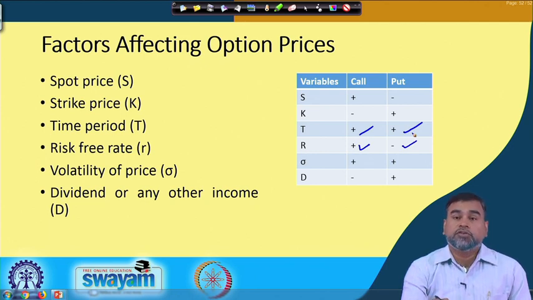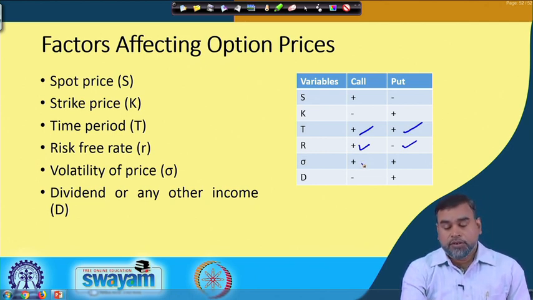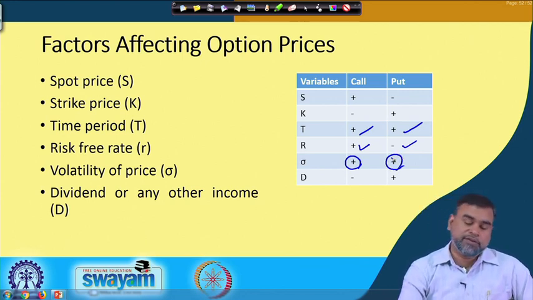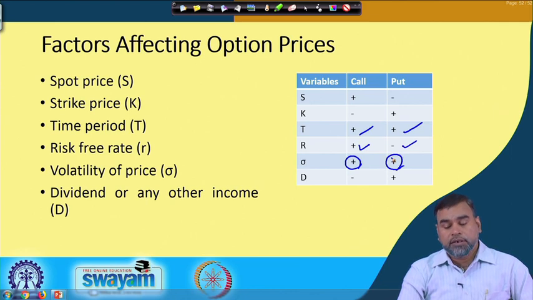And if it is fluctuations or standard deviation, then the more the standard deviation or fluctuations in the spot price, the more positive the impact on the option pricing, because the more the volatility, the more the risk. So, depending upon that, the premium also will be more. Dividend is basically deducted from this.